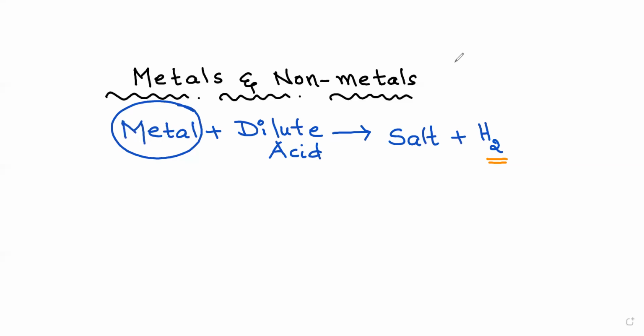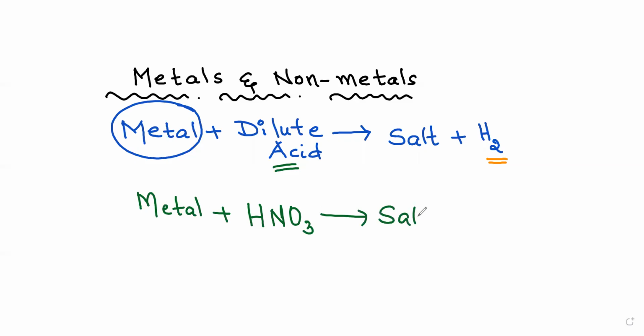But there is a peculiar property for one of the acids, which is HNO3. A metal reacting with HNO3 will give us the salt, but instead of hydrogen gas, it gives water. Now, how the water comes is that HNO3 is a strong oxidizing agent.